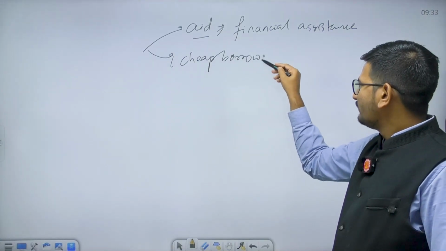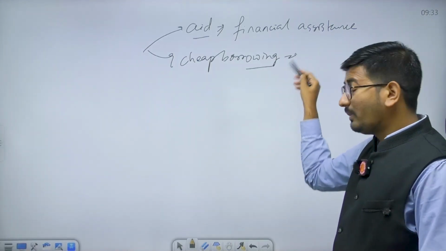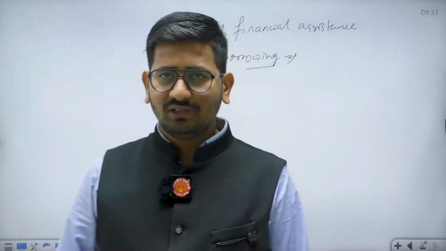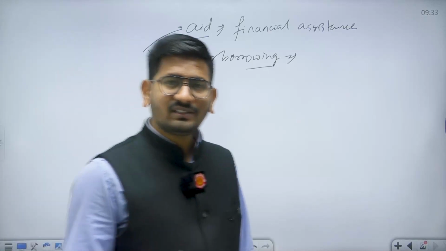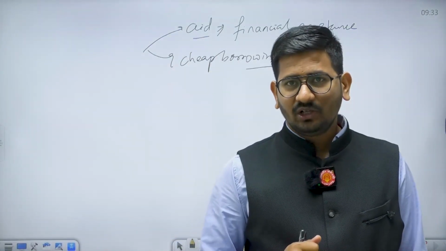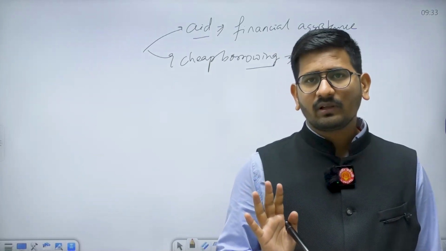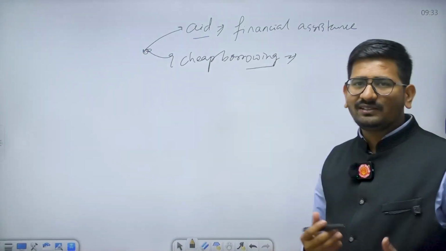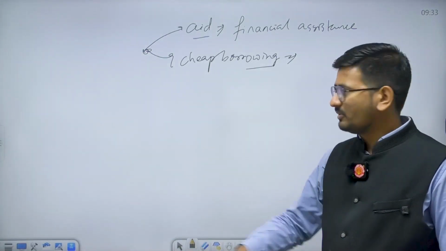For example, Japan has given us a loan of rupees 1 lakh crore to finance the bullet train project with the interest less than 1%, for almost the next 50 years. So this is the cheapest loan ever made. So actually this is one kind of international aid that has been given.